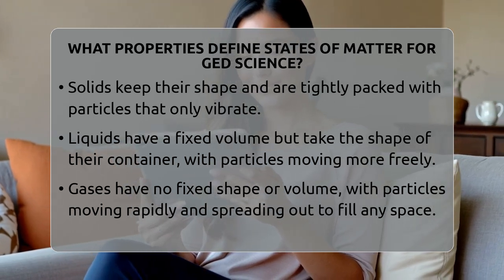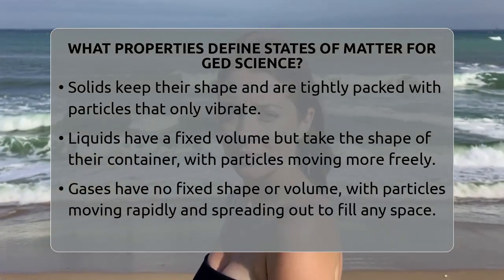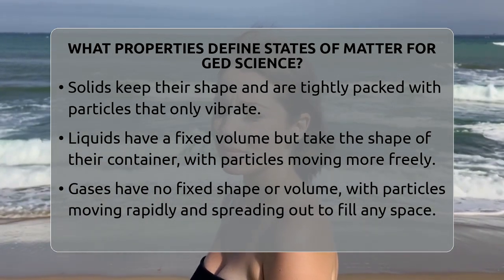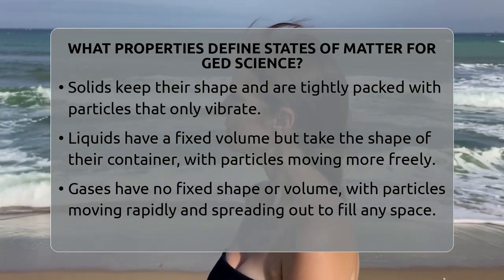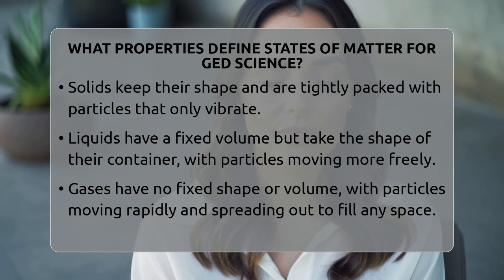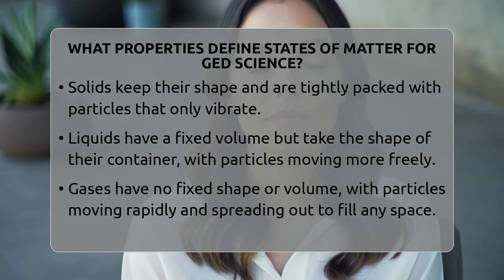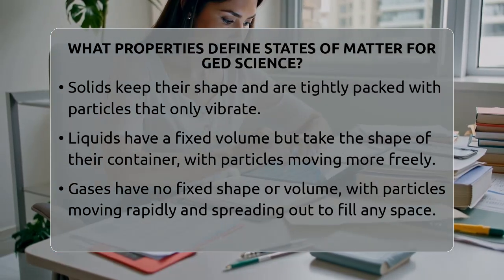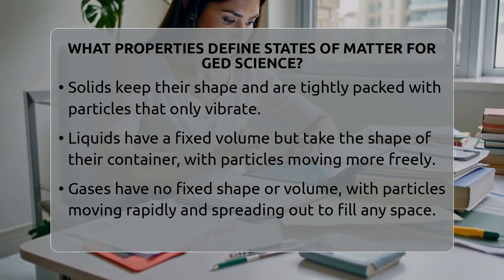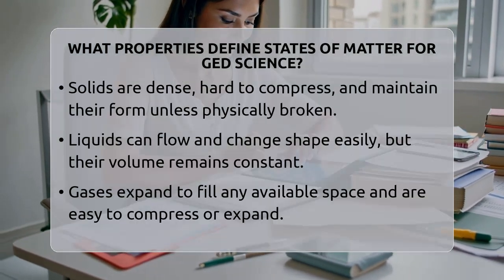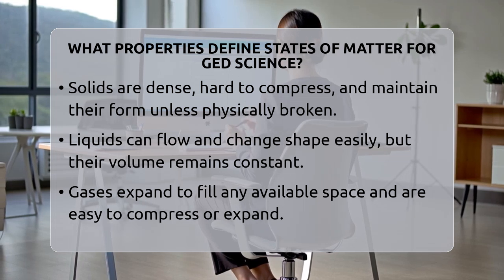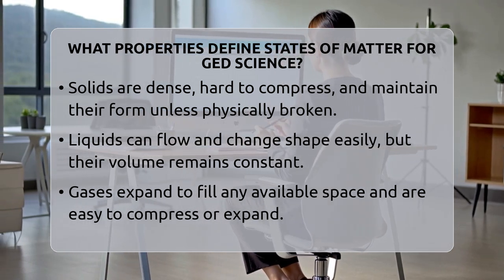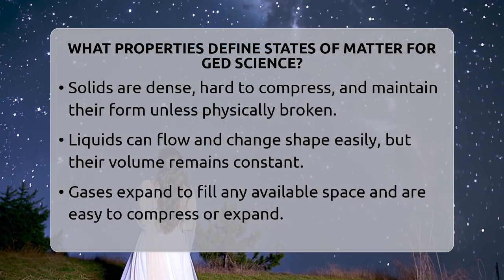Solids are the most structured form of matter. They keep their shape no matter what container they are in. Their particles are packed tightly together in a regular pattern, which makes solids dense and hard to compress. The particles in a solid only vibrate in place, so they don't move around freely. Think of a metal rod or a piece of wood. These objects stay the same shape unless you break or cut them.